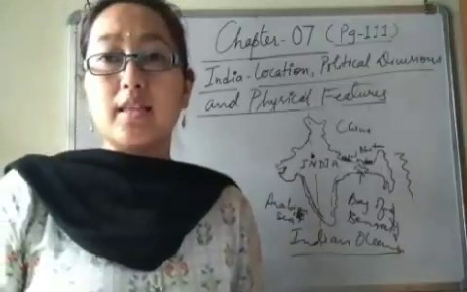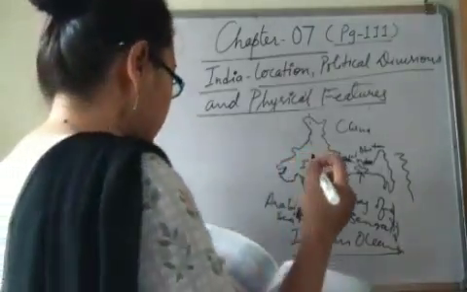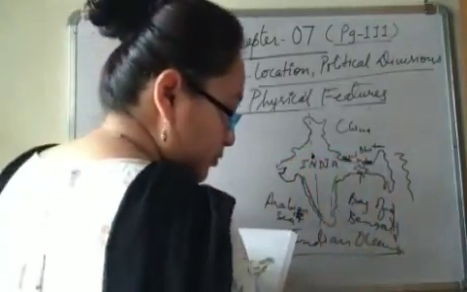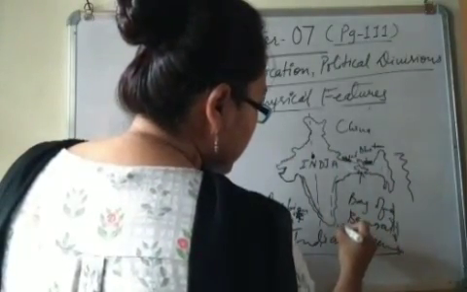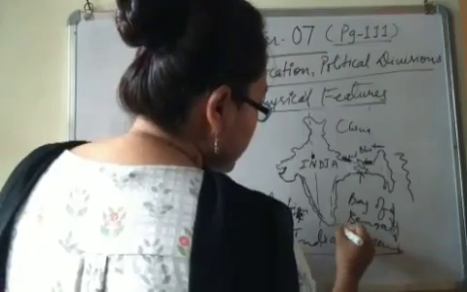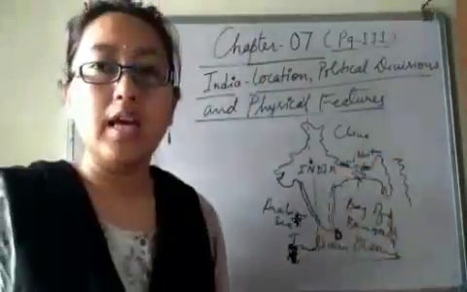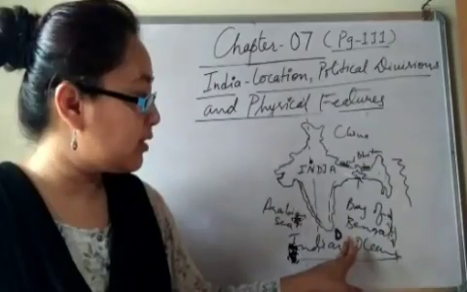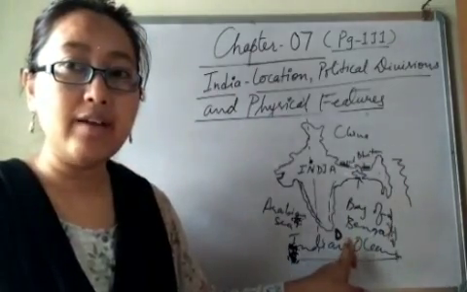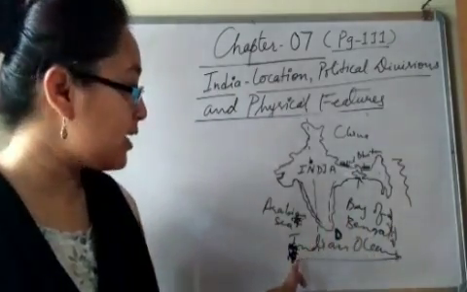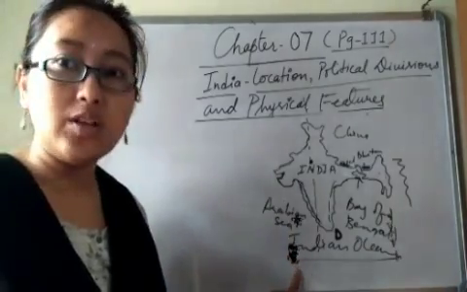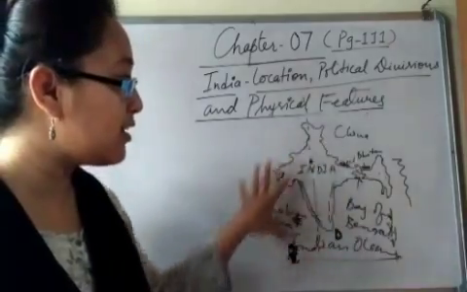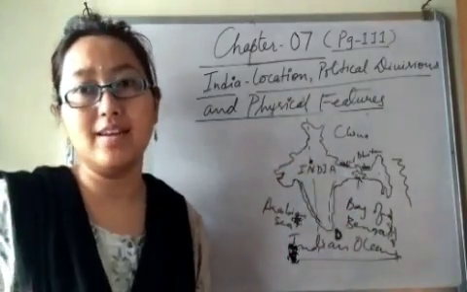And Maldives and Sri Lanka in the south. Towards the southeastern side we have Sri Lanka, right? And towards the southwestern side we have a group of islands, that is Maldives, right? So these are the neighboring countries of India.